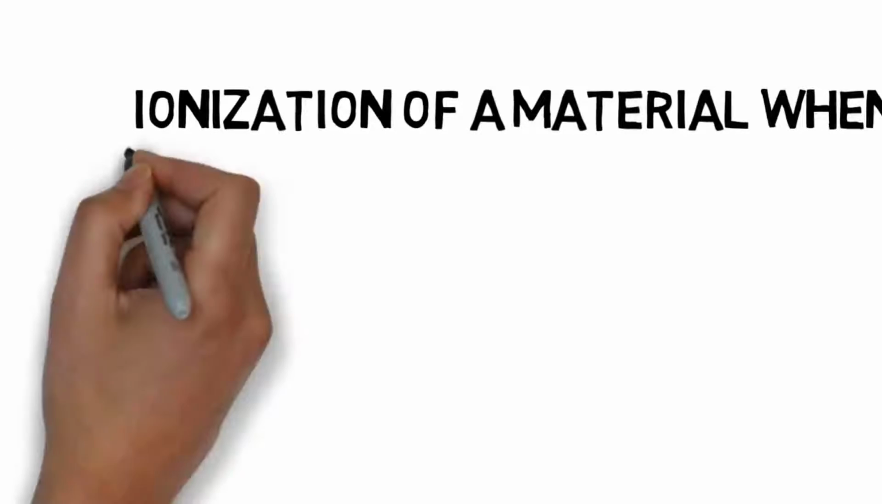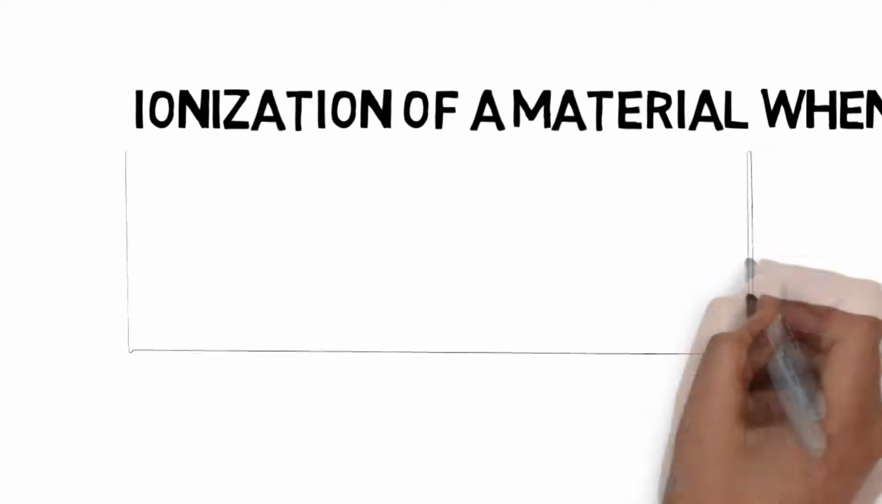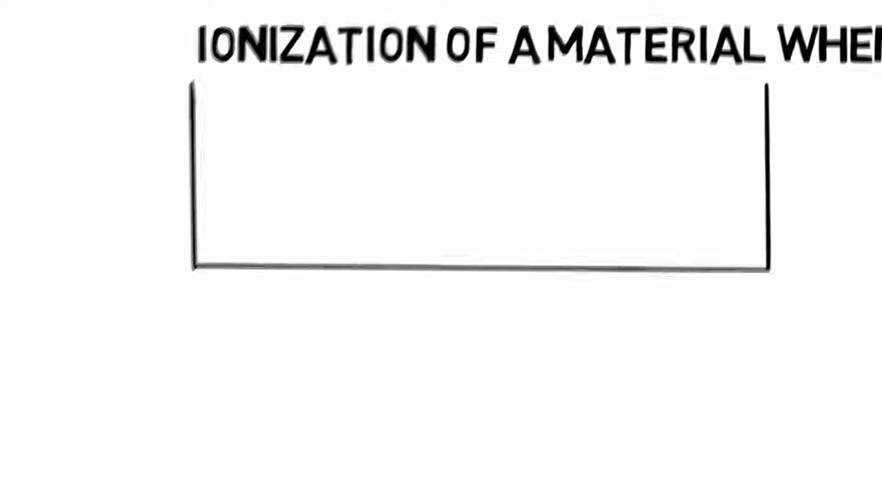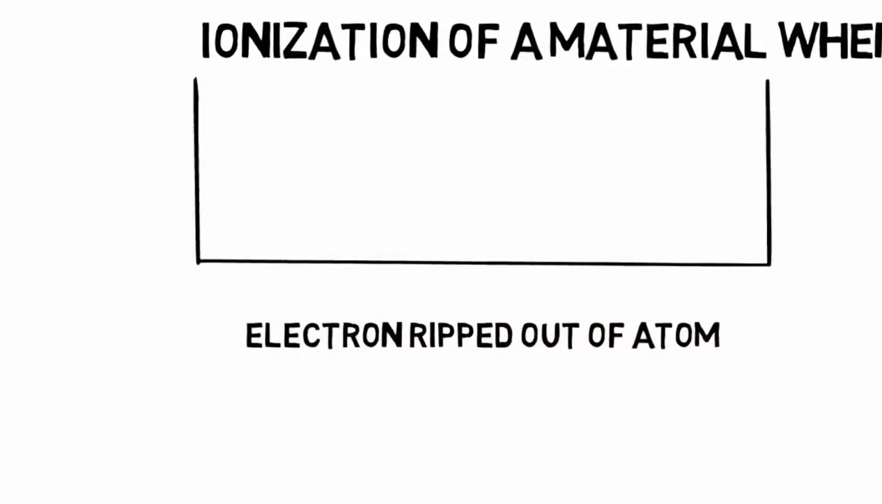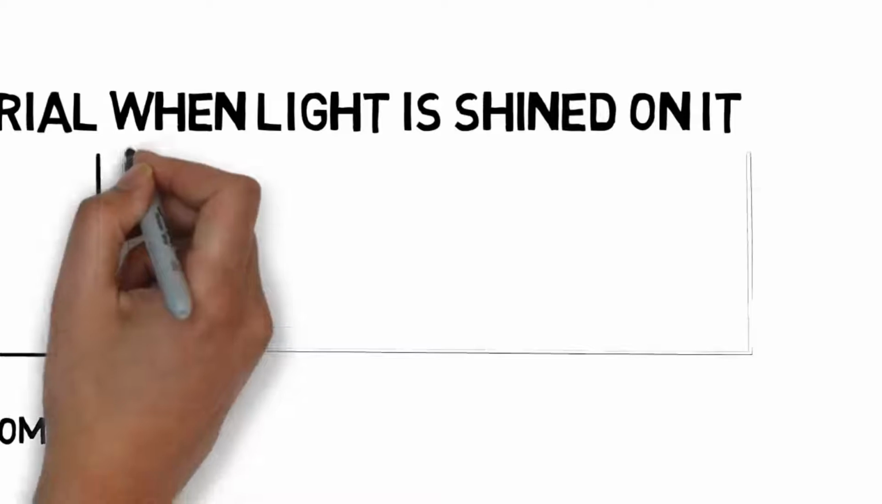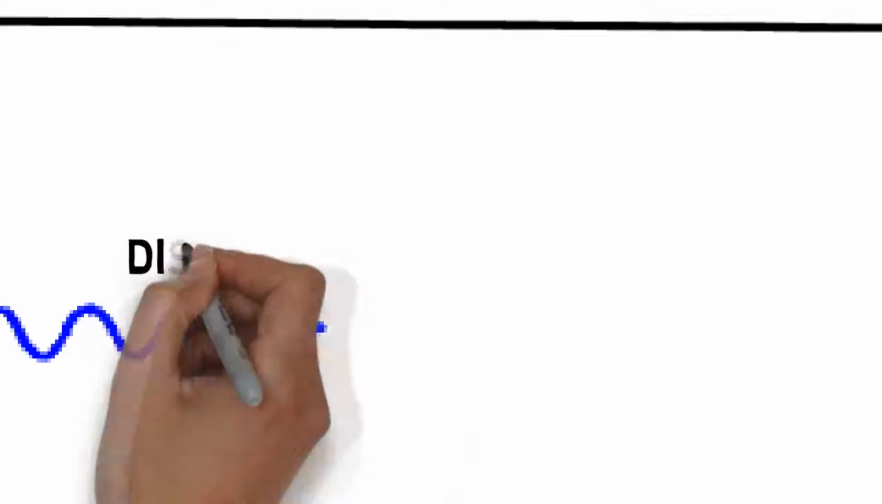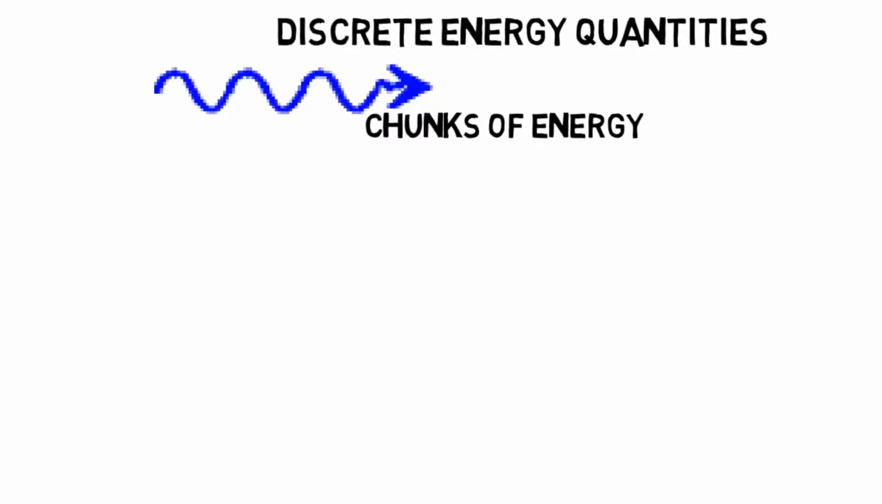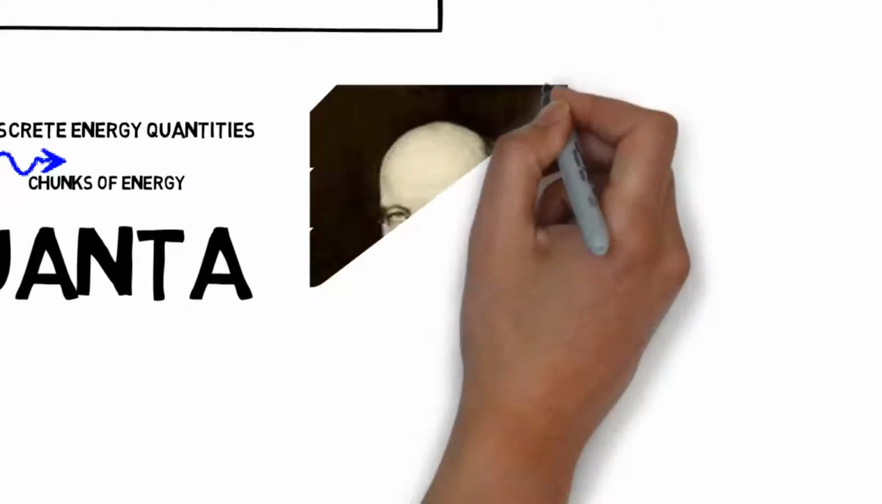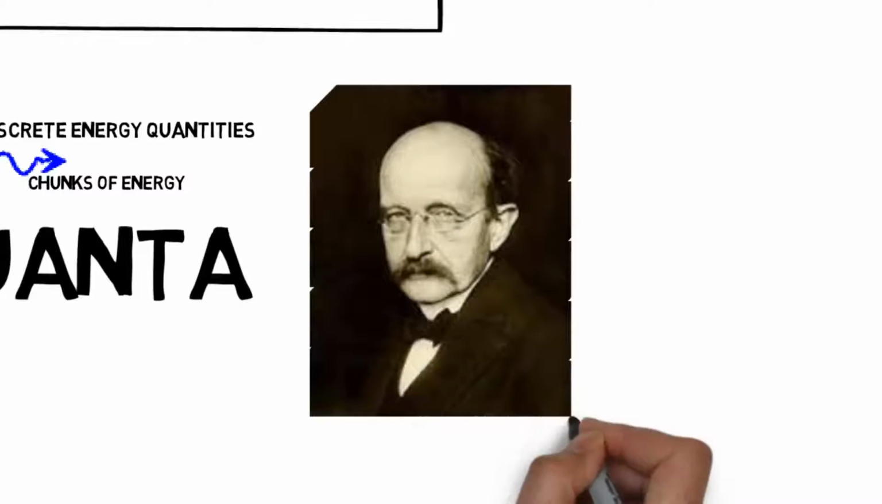it. To further elaborate, ionization of a material is when electrons are ripped right out of the atom, so it becomes an ion. Another thing to remember is that light is not continuous. It travels in discrete energy quantities, or packets of energy, or chunks of energy, otherwise known as quanta. This was formulated by Max Planck in 1900.